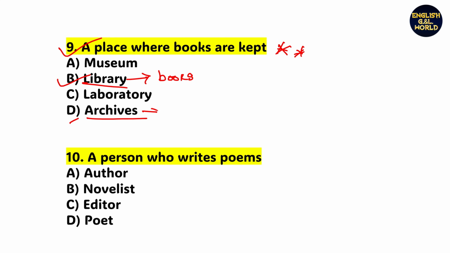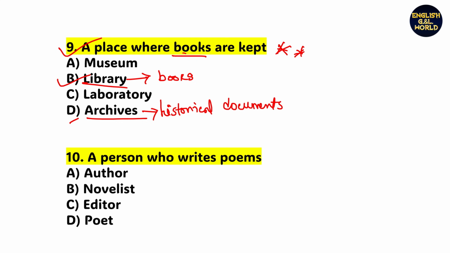An archive is a place where historical documents are stored, like old documents. So if general books are kept, then library should be the right answer. But if you say historical documents, any old books, then archives should be the right answer.